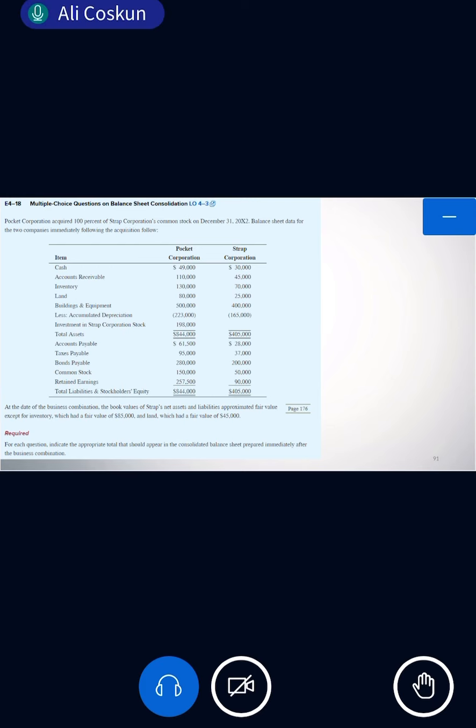Okay, so the total asset will be like this. Goodwill will be added, so total asset will be like this. Okay, I give in general how it's seen. But in the question, actually, it is asked like this. They ask, how much is the balance for inventory in the consolidated balance sheet? So, what was your answer? Remember, let's do it again here.